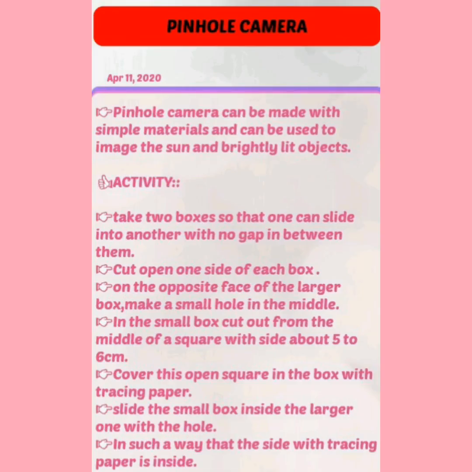Pinhole camera. A pinhole camera can be made with simple materials and can be used to image the sun and brightly lit objects. Activity. Take two boxes so that one can slide into another with no gap in between them. Cut open one side of each box. On the opposite face of the larger box, make a small hole in the middle. In the small box, cut out from the middle a square with sides about 5 to 6 centimeters.